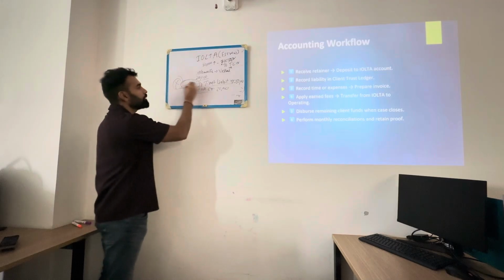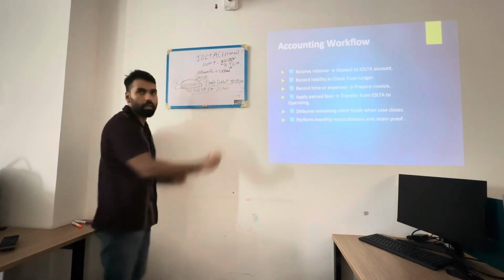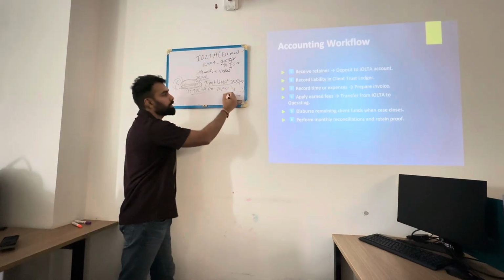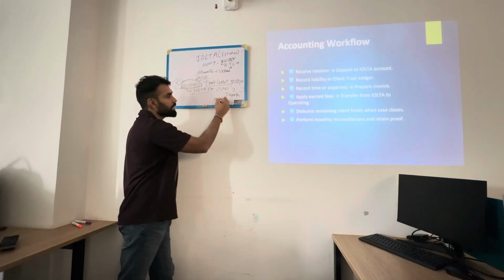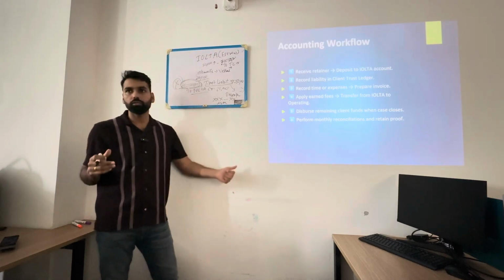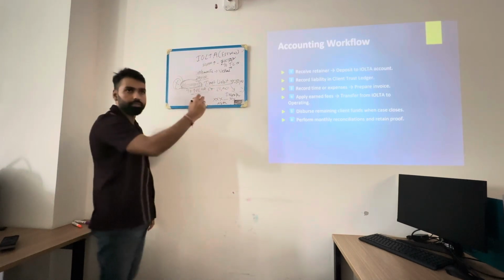So instead of debiting the person we are paying, we will actually be debiting the trust liability account. But make sure that we make a note in the description that this is related to case number this, and we paid this person as part of the settlement. So it is easy for us to know who we paid this to and what case this relates to. Okay, so that is the second transaction we do.